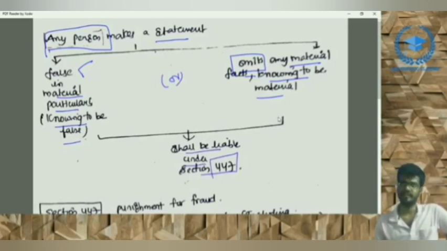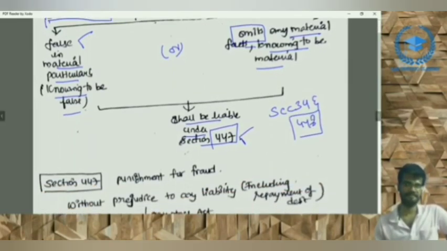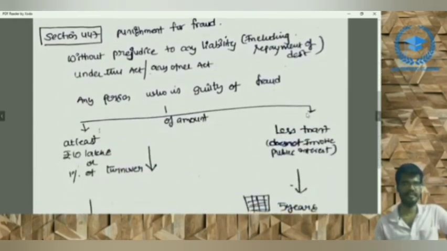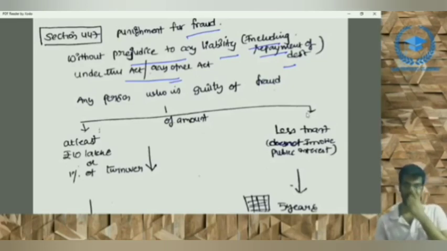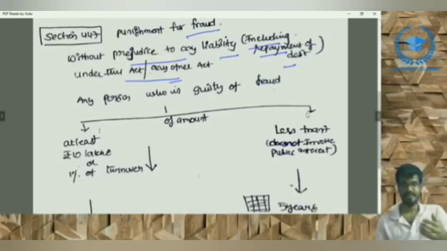The penalty for section 34 and 448 is the same penalty, that is section 447, the fraud penalty. Coming to our fraud penalty, that is the punishment for fraud, without prejudice to any liability, including repayment of debt under this Act or any other Act. This means without detriment to any right, the person is liable to pay the debt amount and also the penalty.